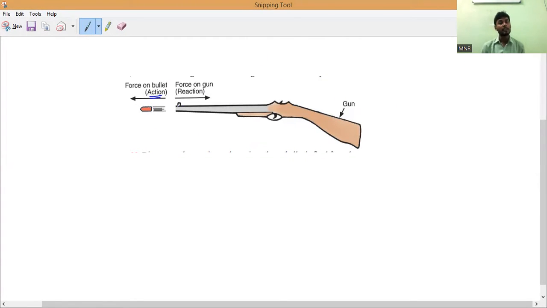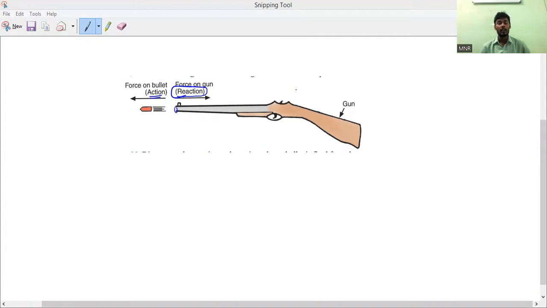The bullet will exert it. If the gun exerts a force on the bullet, then the bullet also exerts the same force on the gun. That is why the force exerted on the gun by the bullet is called what, guys? We call it reaction.